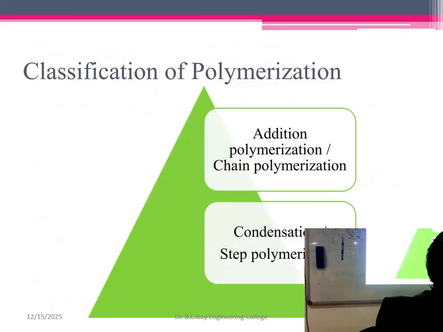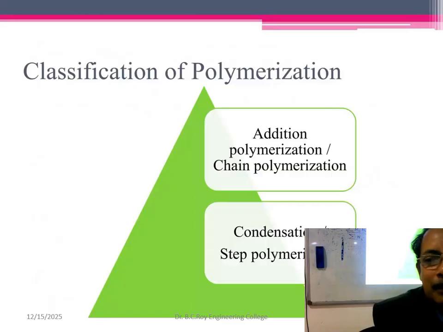TiCl4, titanium tetrachloride plus triethyl aluminium. This mixture is called Ziegler-Natta catalyst. What is the purpose? It initiates the radical mechanism. This catalyst initiates the radical mechanism, and that's why we get the addition polymerization.